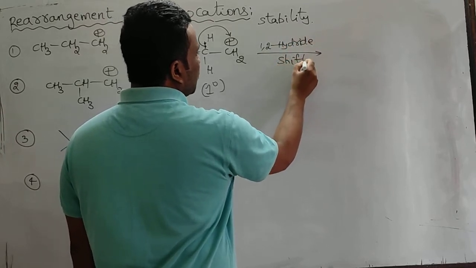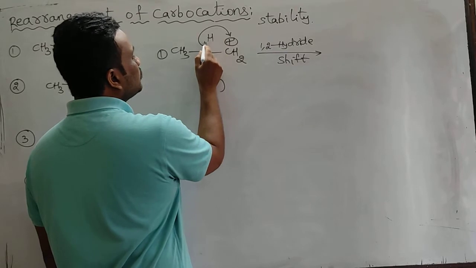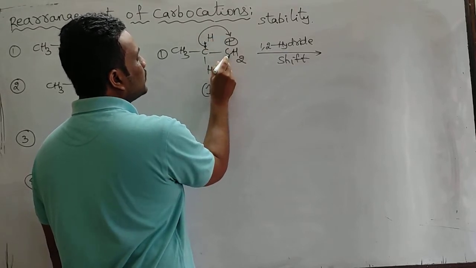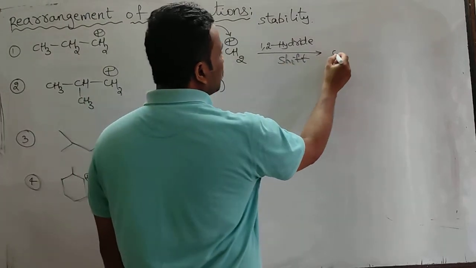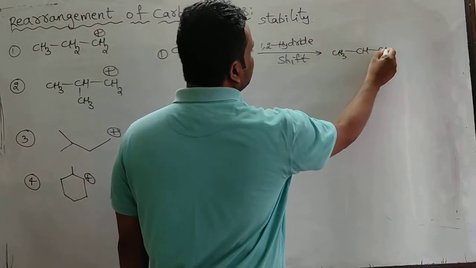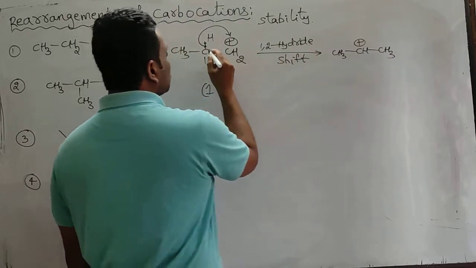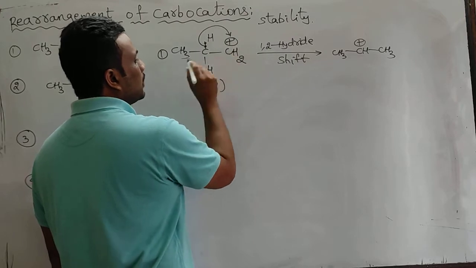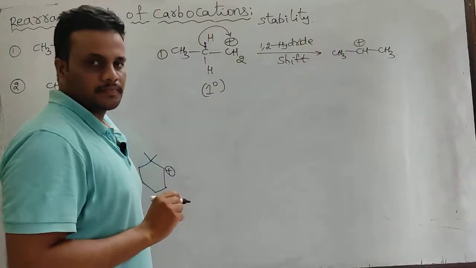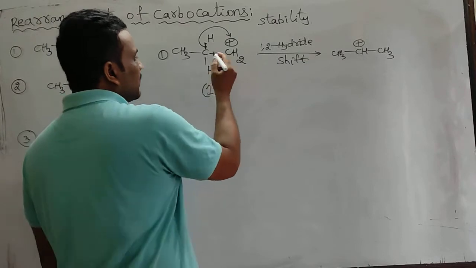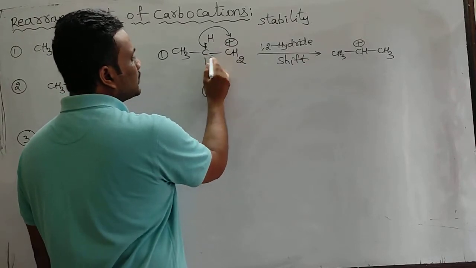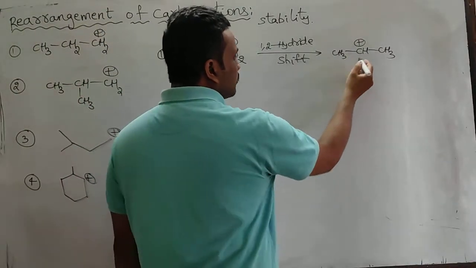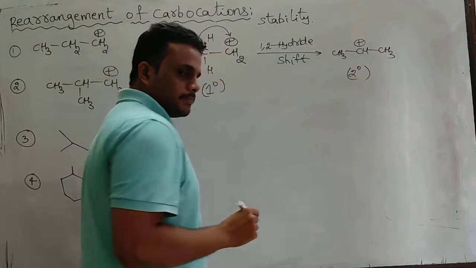Hydride shift means hydrogen shifts along with these two shared pair of electrons, so that these two electrons will go and form a bond with this carbon, and this carbon will be electron deficient now. Two hydrogens were initially present, now one hydrogen shifted to this terminal carbon, and now the positive charge is present here. Hydrogen is shifting between two adjacent carbons, so that's why this is a 1,2 hydride shift. And we got a new carbocation, this is a secondary carbocation.